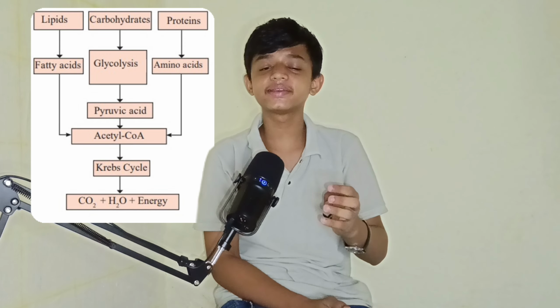Whenever lipids are ingested in our body, they break down into fatty acids. On the other hand, carbs and proteins break down into amino acids. As we know, protein is a group of amino acids, so it's very common. Later, these amino acids and fatty acids are utilized for the production of energy with the help of glycolysis in aerobic and anaerobic conditions.